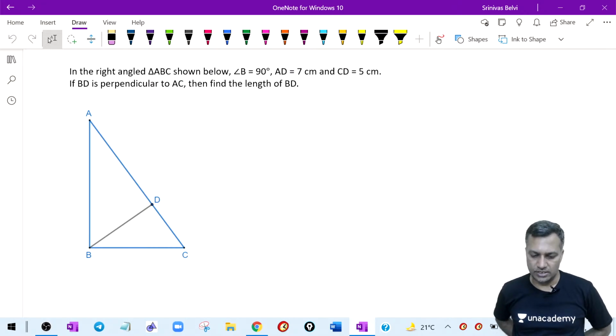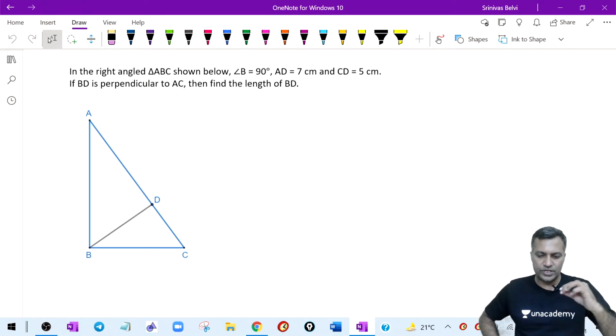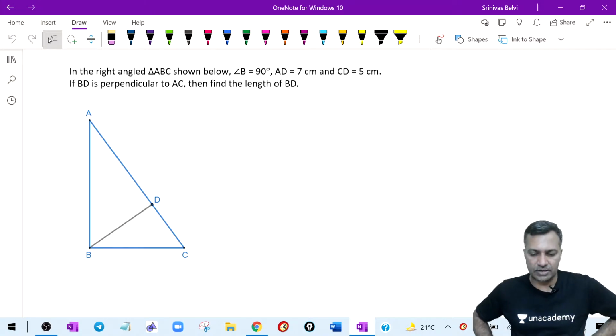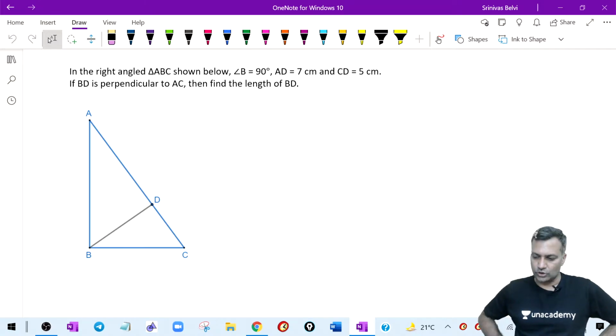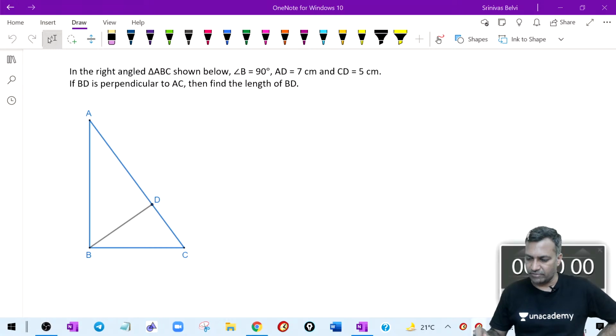Yeah, take a look at this. Now I've squeezed in an important property because I'm going to capitalize on this property in the coming lectures. Of course, similar triangles is not yet complete. Still a portion is left, but I want to squeeze in a little more here. Of course, this is similar triangles only. So try it for a couple of minutes, everyone.